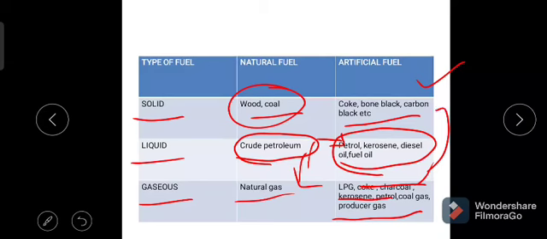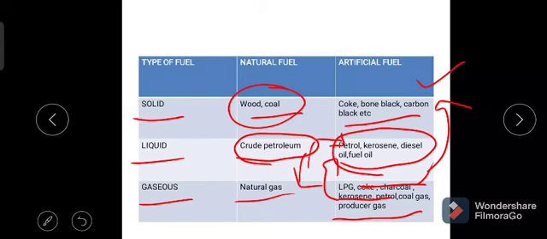This can be applicable for the solid fuels, and these two can be applicable for the liquid fuels. Natural gas is the primary fuel of the gaseous fuels, and on synthesis of natural gas we get LPG, coal gas, producer gas, water gas, etc. So that is the classification of the fuels based on the physical state.